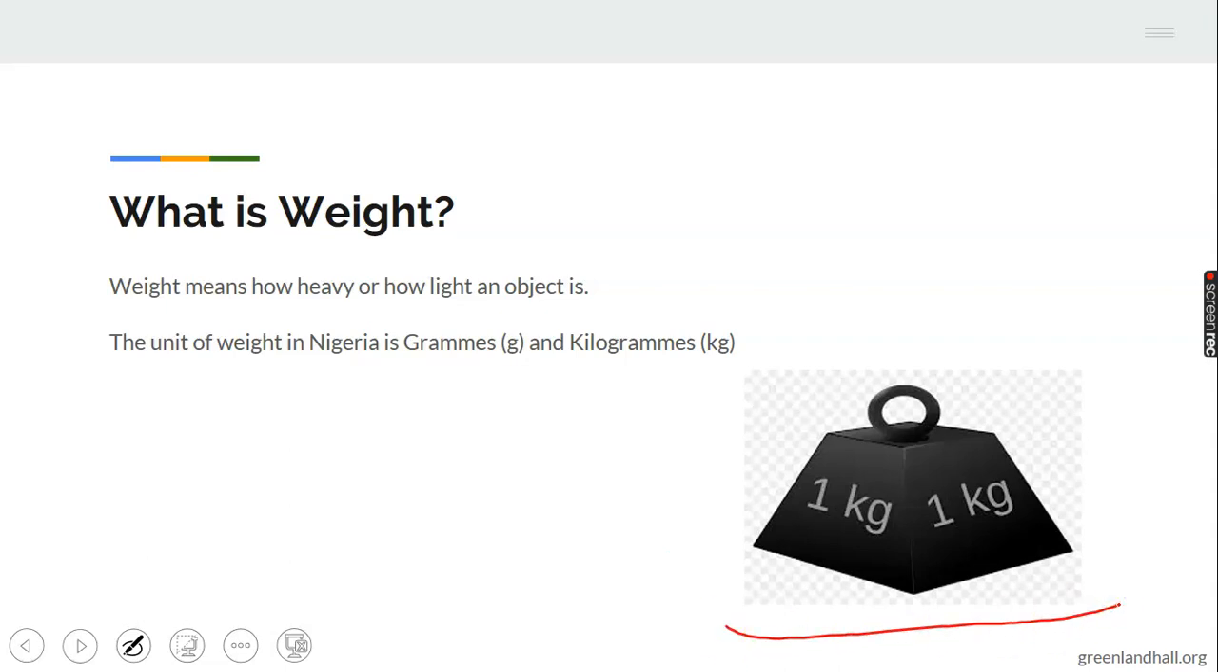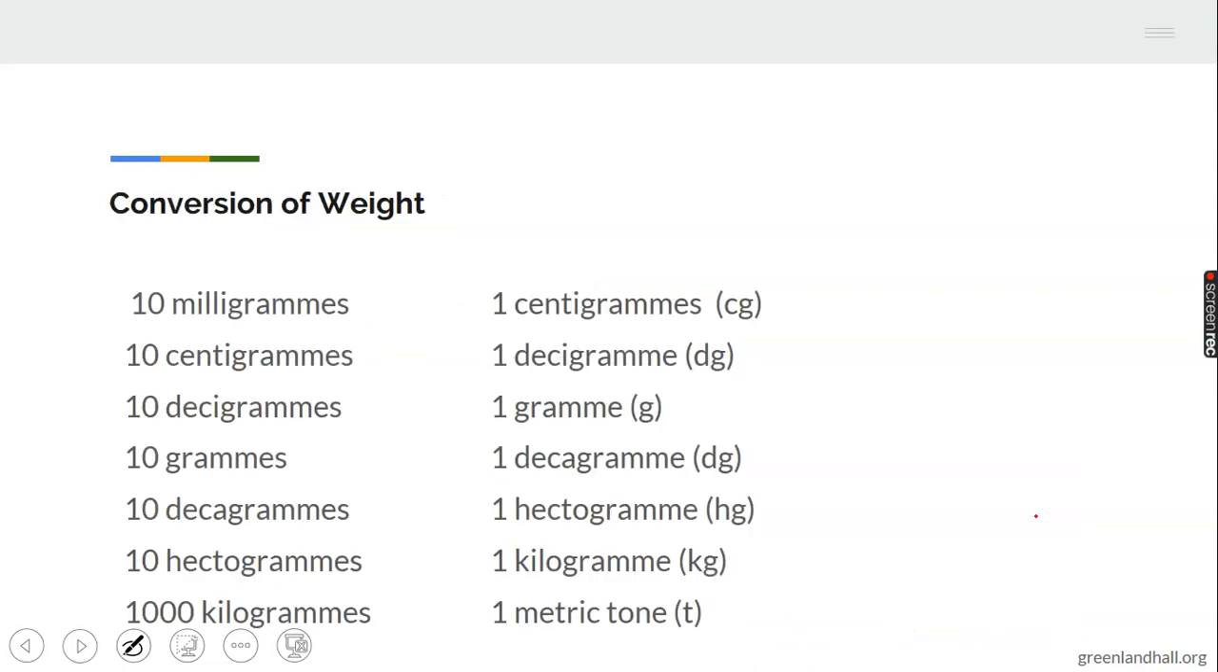Now the unit of weight in Nigeria is grams and kilograms. So when you see me writing g, what I'm actually writing is grams. And when you see me writing kg, what I'm actually writing is kilograms. You can see this kg here stands for kilogram. You've seen other measures of weight also. You may be seeing me writing centigrams and other things. So, conversion of weight. You'll be needing this table as the class proceeds.